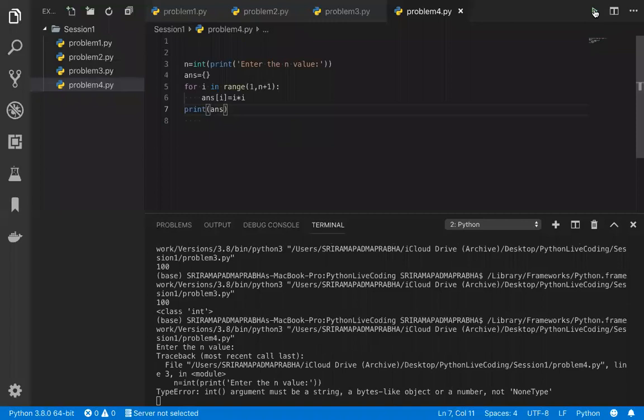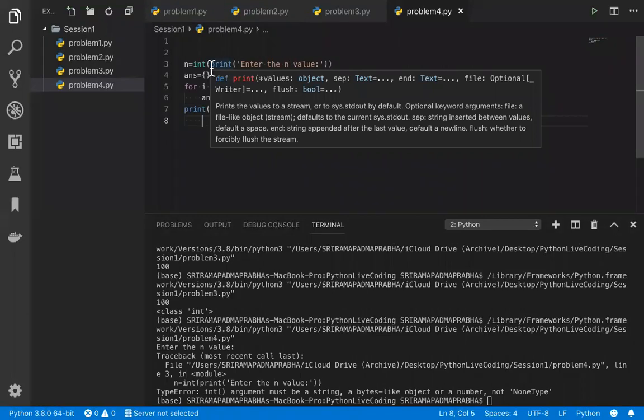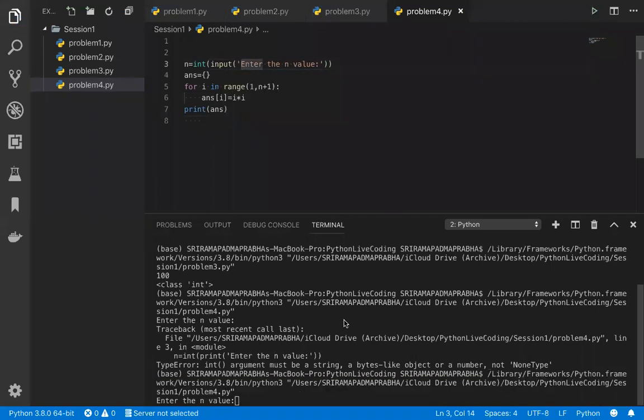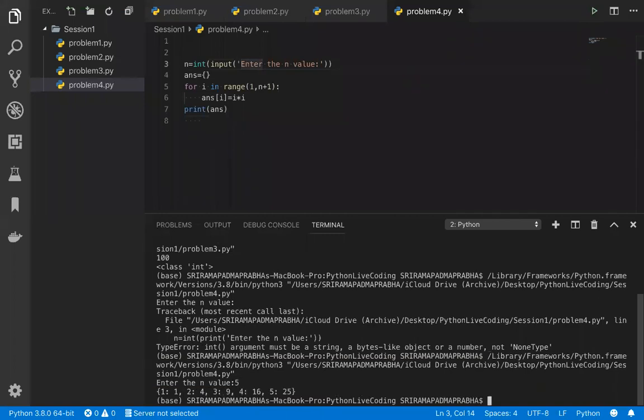Let me go and execute this code. What is the error? Yeah, so basically this should be the input function. We need to write the input function. I had written the print statement. So enter the value, 5. Now I got 1 into 1, 2 square, 3 square, 4 square, 5 square. I got the output.